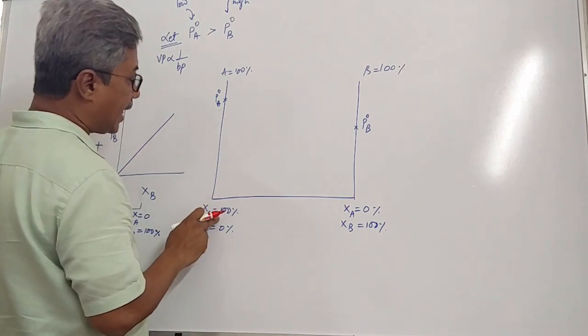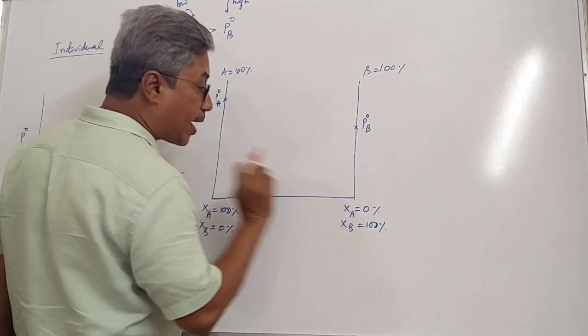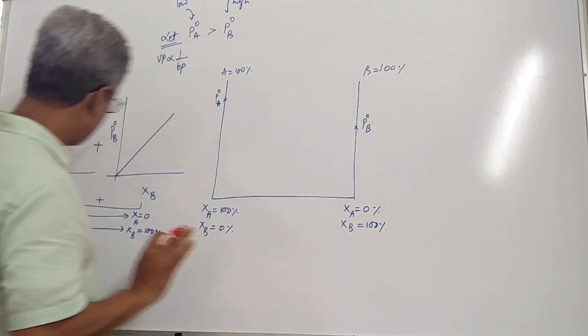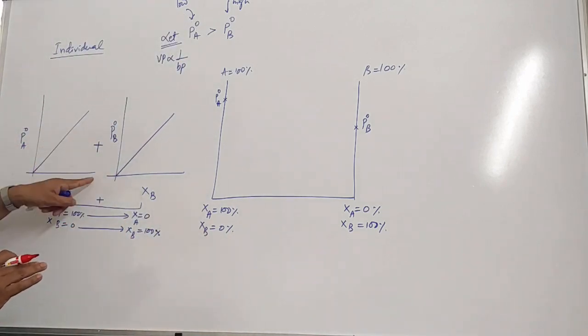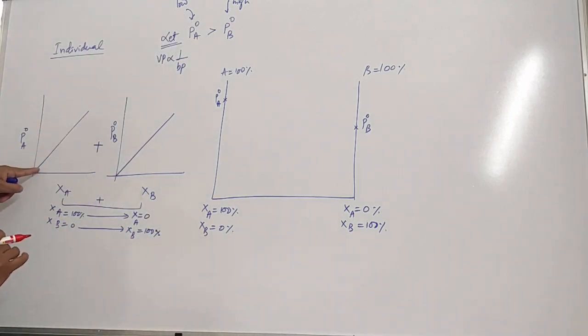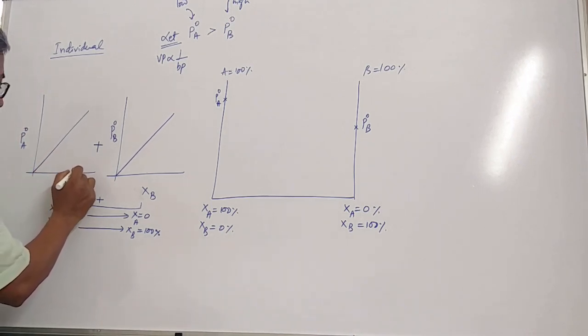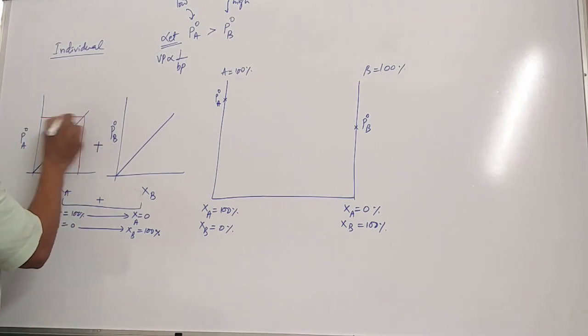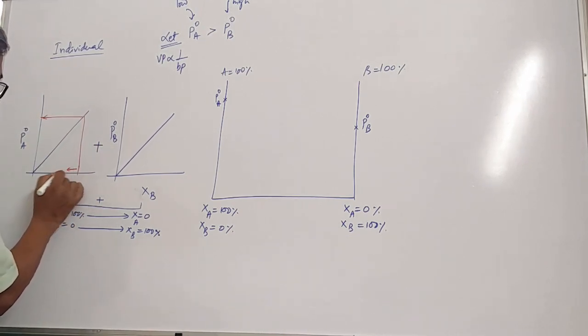That is when 100% A is present. From left to right, what is happening? Mole fraction of A decreases. When mole fraction of A decreases, vapor pressure of A will also decrease. Here, if mole fraction of A is this much, then its vapor pressure is this much. And if mole fraction decreases, that means it is here.